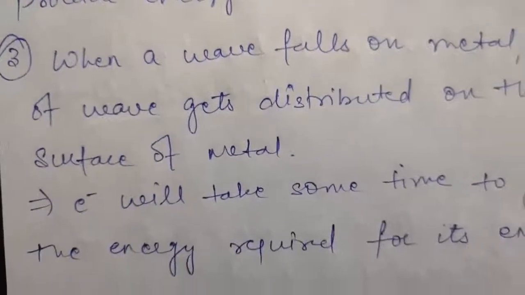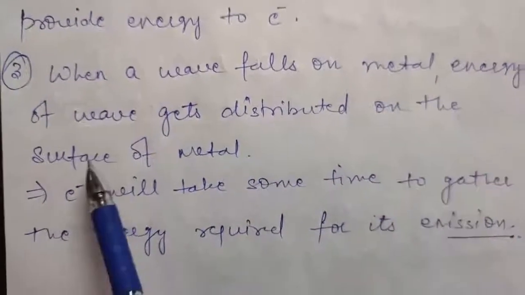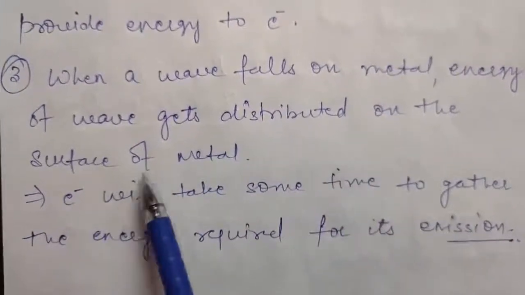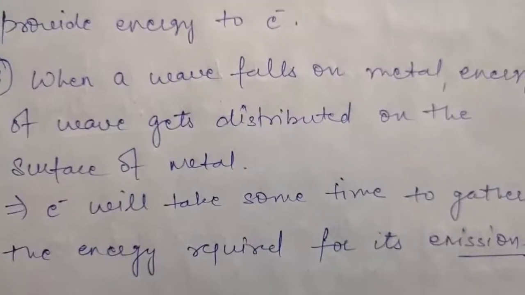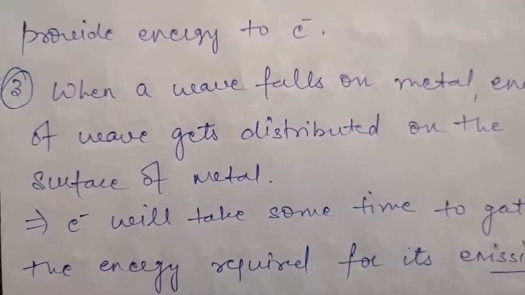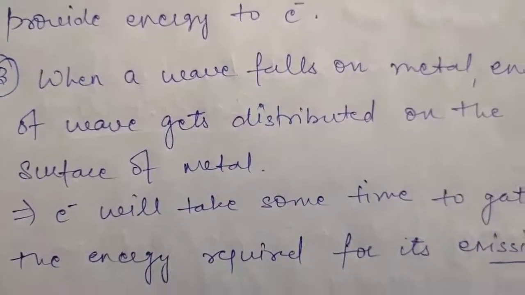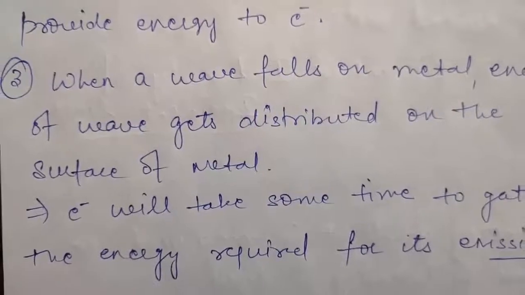The third point is that when a wave falls on a metal, the energy of the wave gets distributed on the surface of the metal. That is, it's not that there is some collision or exact transfer of energy. Instead, the energy of the wave gets distributed over the surface.